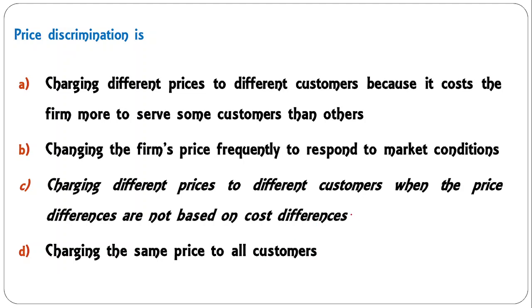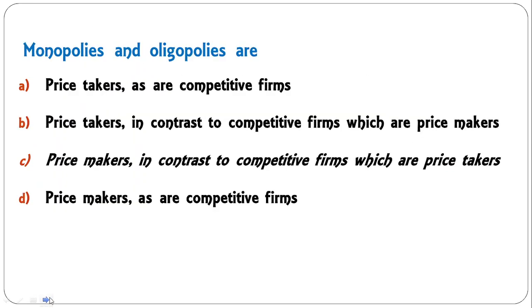So this third one, C, is the correct answer. Charging different prices to different customers when the price differences are not based on cost differences. Cost could be the same, but different prices are charged to different customers. That is the meaning of price discrimination, which is practiced by a monopolist.